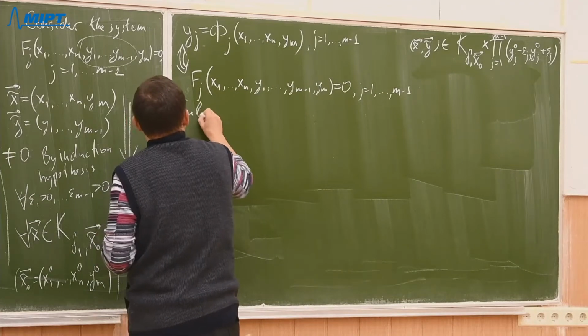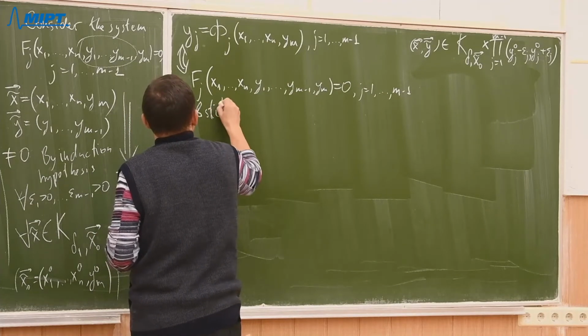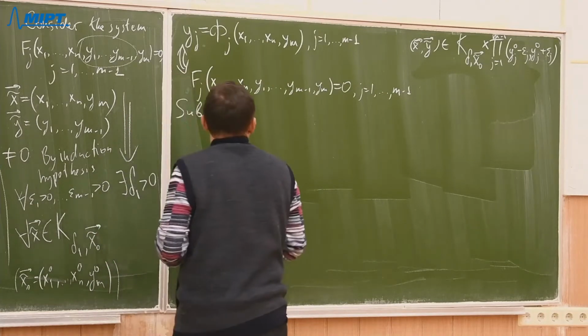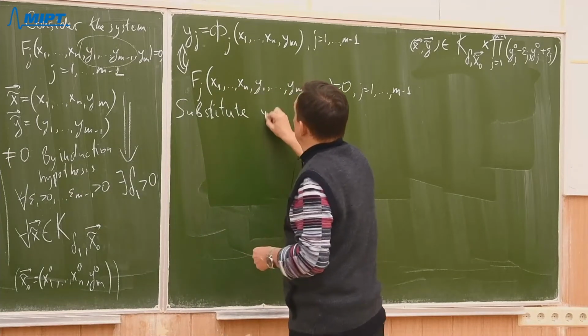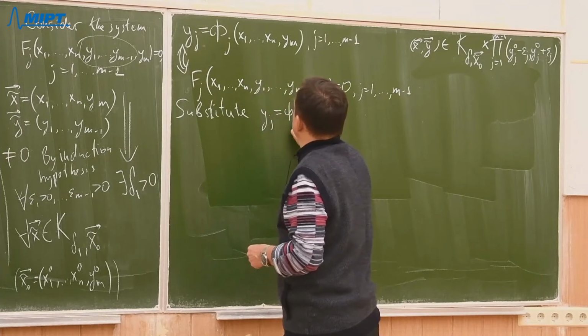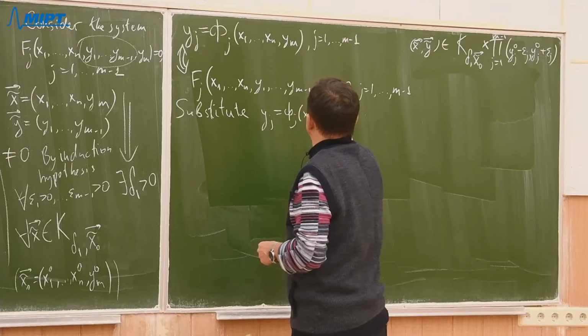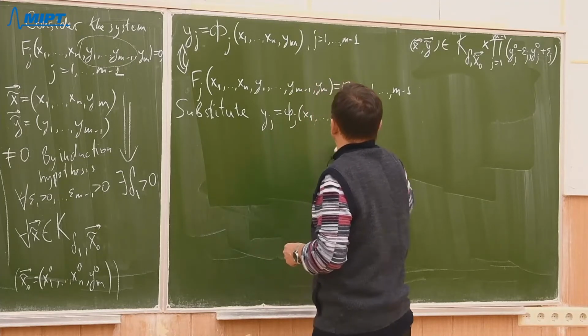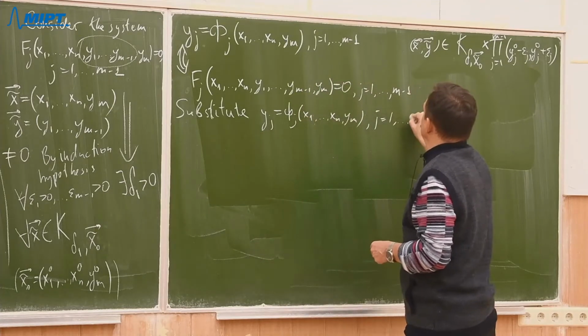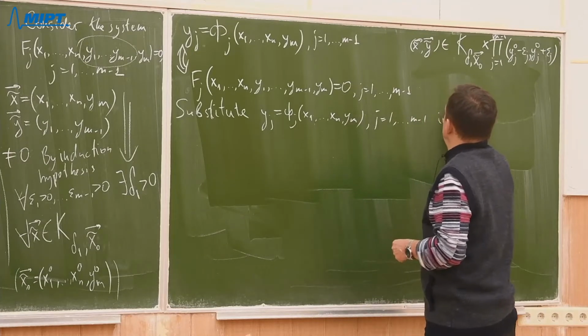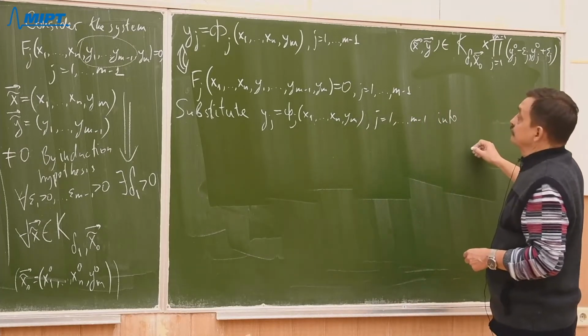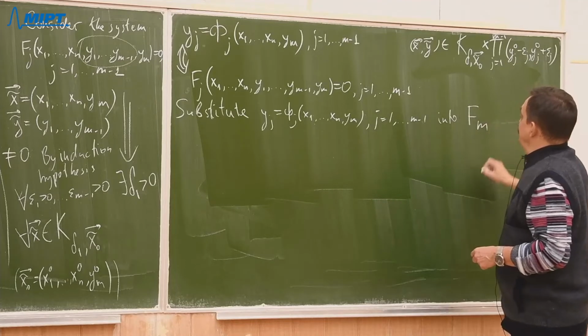Substitute yj equals to phi j, j from 1 up to m minus 1 into capital F m.